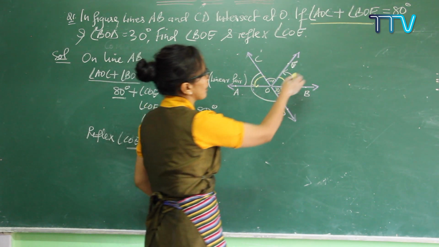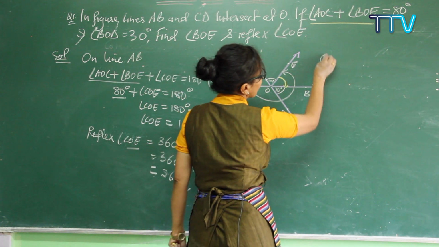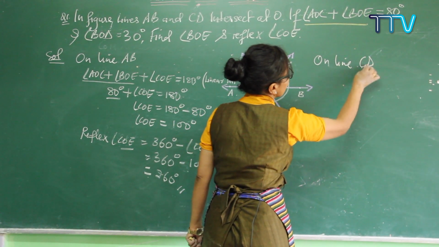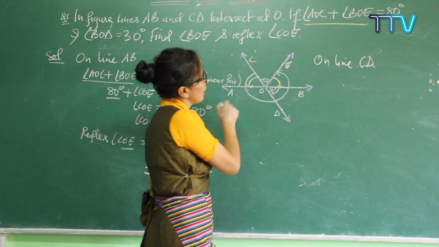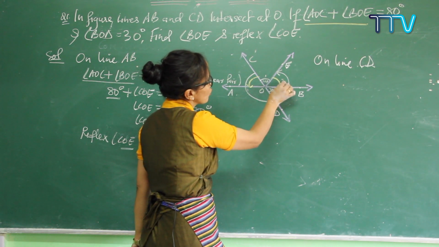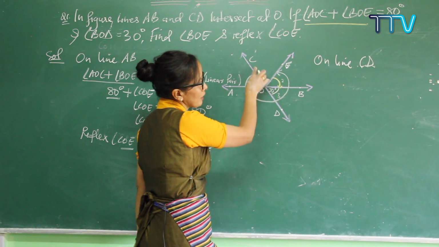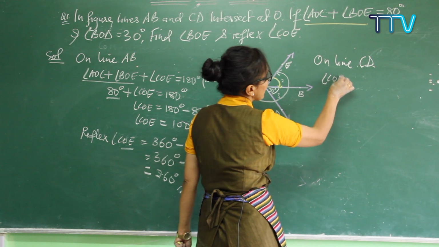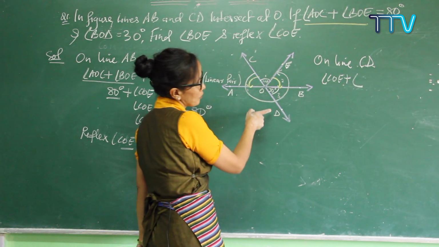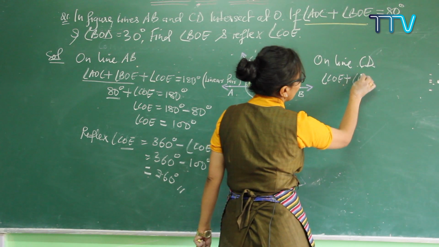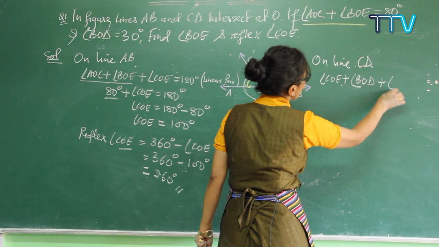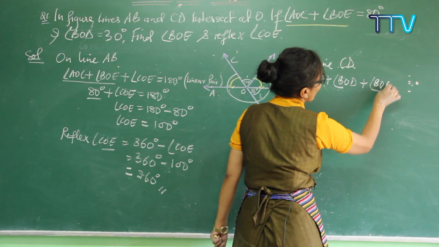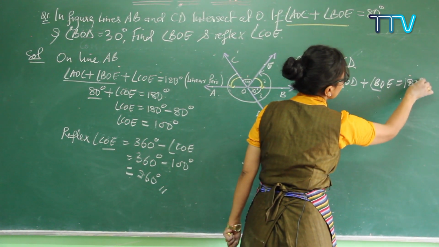So write it down: on line CD, when you add up angles 1, 2 and 3, you get exactly 180 degrees. So angle COE plus angle BOD plus the unknown angle BOE equals 180 degrees.